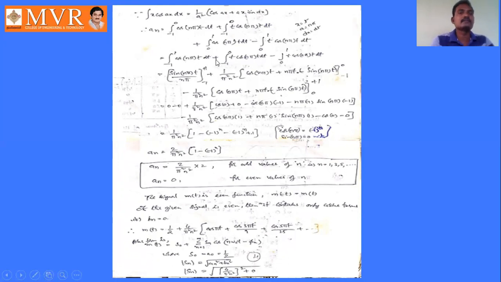Integral cos theta d theta is sin theta. So it is in the form of integral cos theta d theta. So it is sin n pi t by n pi with limits minus 1 to 1, plus 1 by a square, that is 1 by pi square n square, into cos ax plus ax sin ax with limits 0 and minus 1.